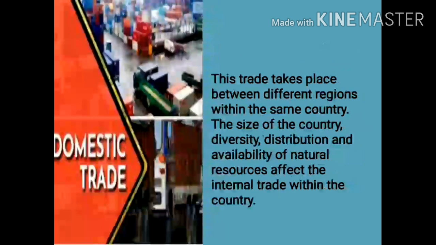Now, based upon the extent of the trade region, trade is divided into two parts, that is domestic or internal trade and international or external trade. Let us learn about domestic trade. This trade takes place between regions within the same country. The size of the country, diversity, distribution and availability of natural resources affect the internal trade within the country.